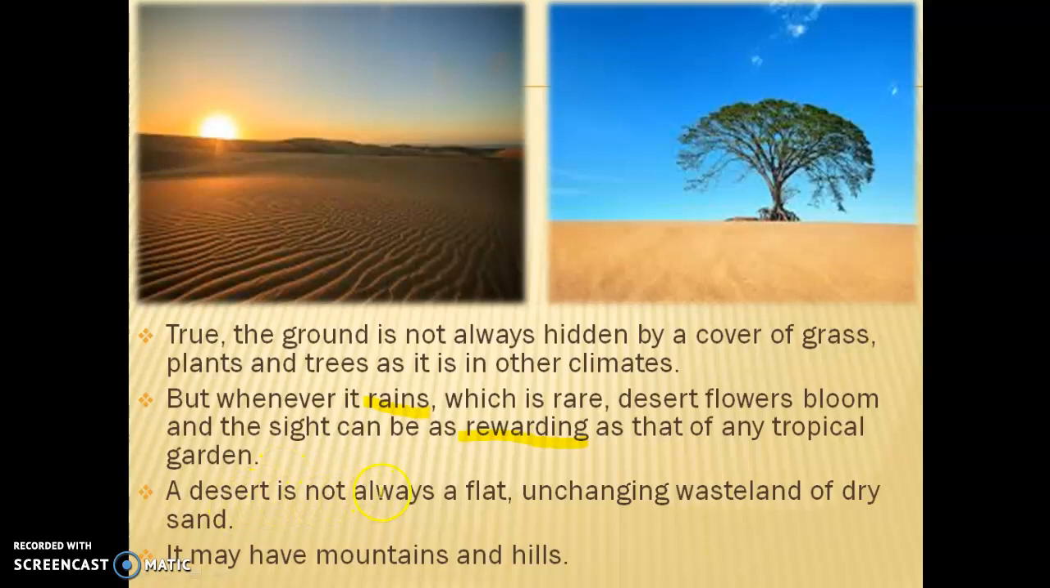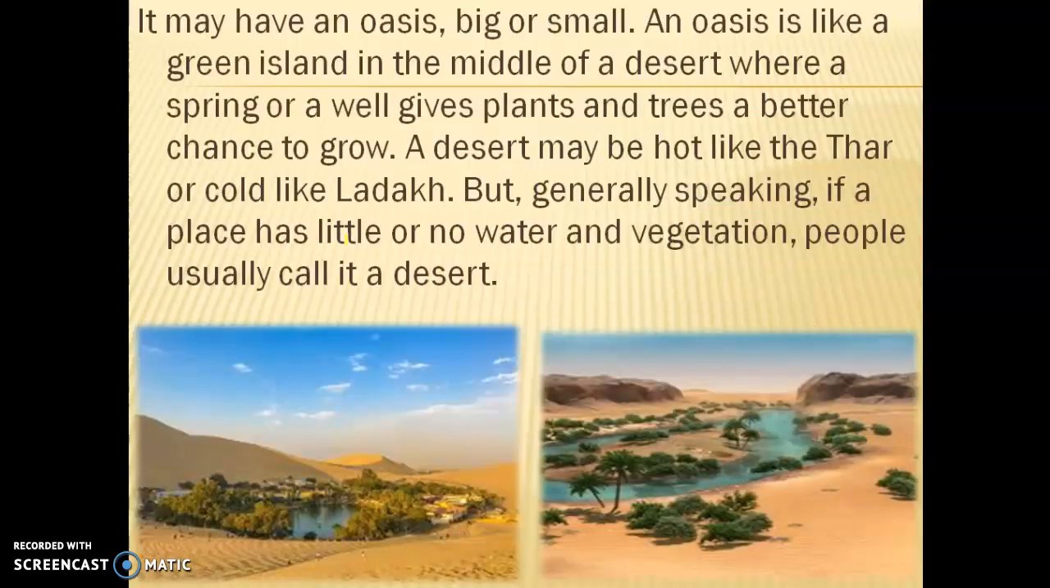A desert is not always flat. It also has mountains and hills, right? Here you can see that it is fully flat, and here you can see that it is not flat. It may have an oasis. Now you must be thinking, what is this oasis? An oasis can be big or small. In one picture you can see what an oasis is.